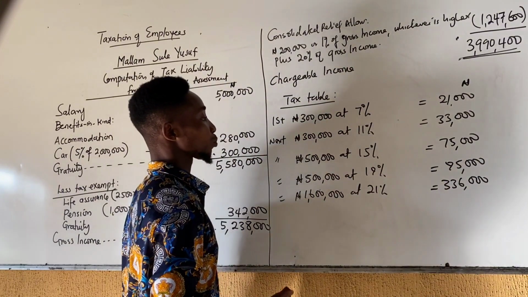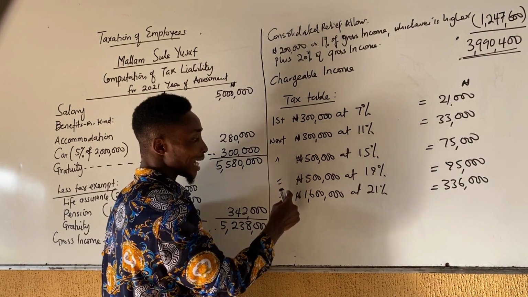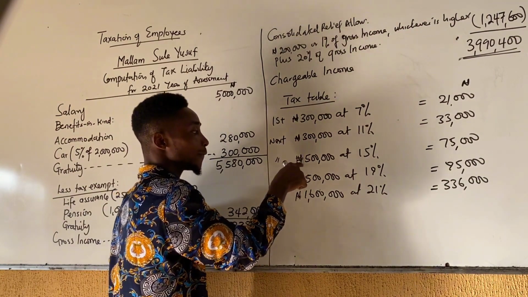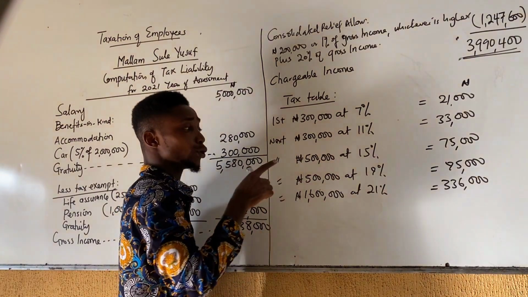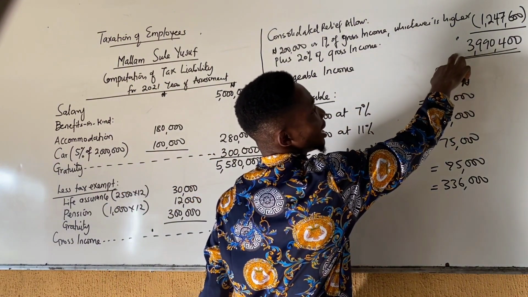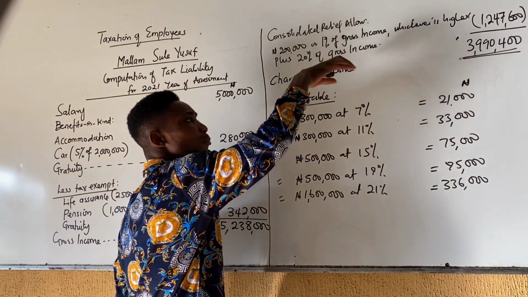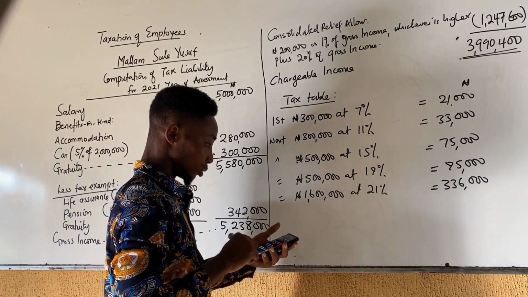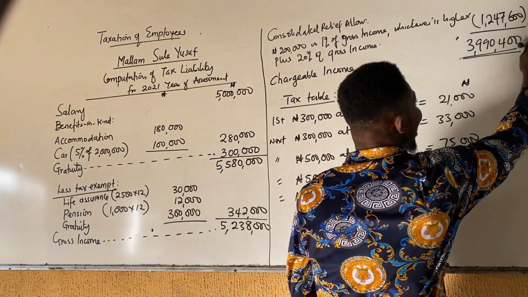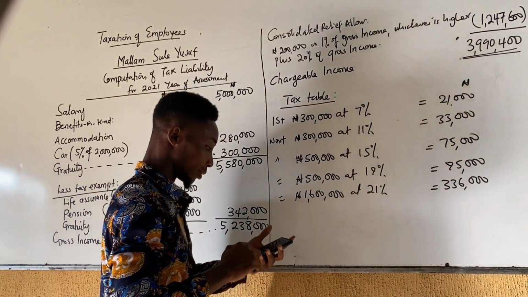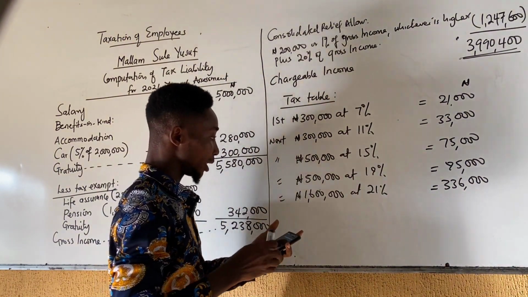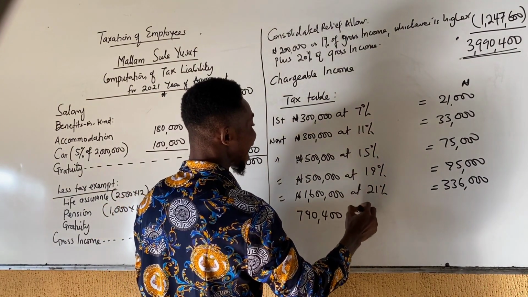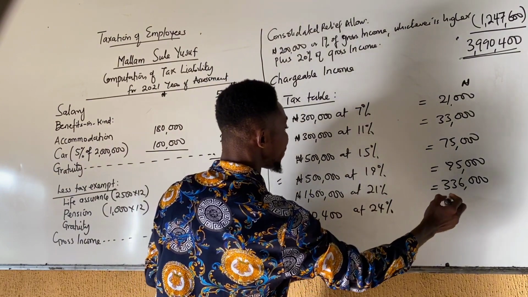So we have charged 3.2 million so far: 300 plus 300, 600, plus 500 plus 500, plus 1.6 million, gives 3.2 million. The figure that we are charging to tax is above 3.2 million. So what's the difference between that figure and 3.2 million? The difference is 790,400 at 24%.